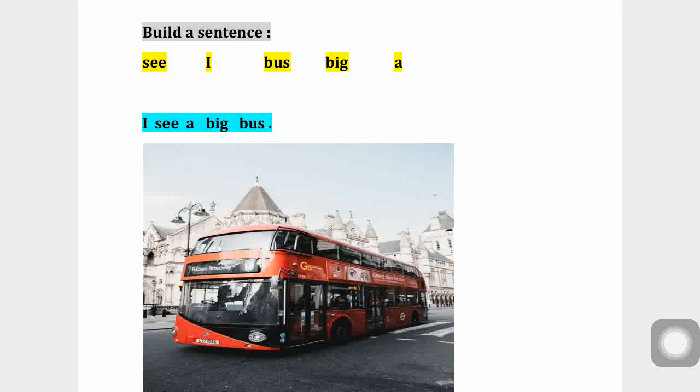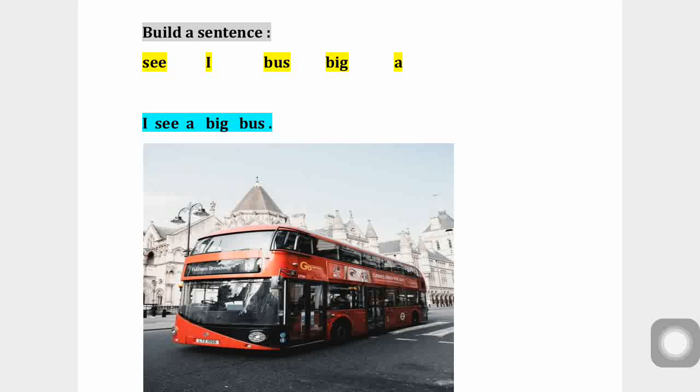So I see a big bus. This is very clear. Here we are talking about a big bus, so that is what is framed in this way. Build a sentence. Here you can see all separate words put together, and they became a complete sentence now. So this is our English language.